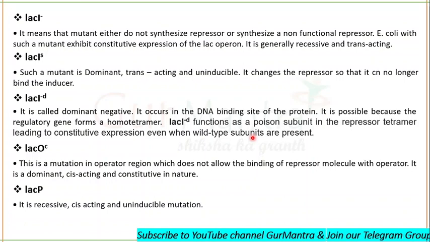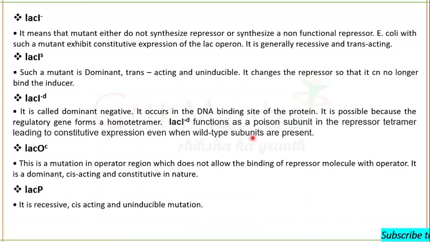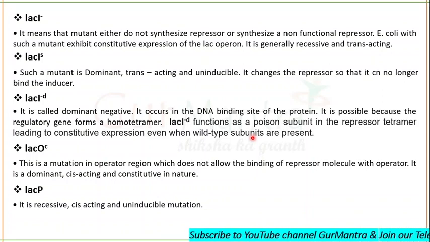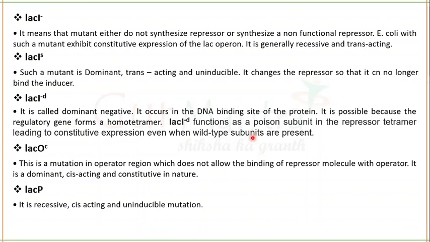It doesn't matter if the inducer is present or not. There will be continuous expression of our structural genes, because there will be no repressor now.